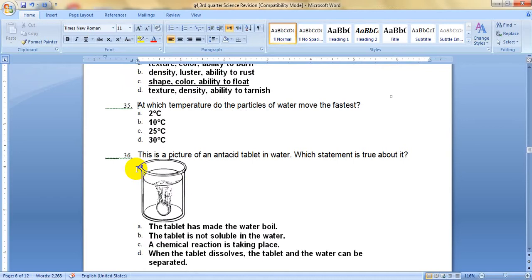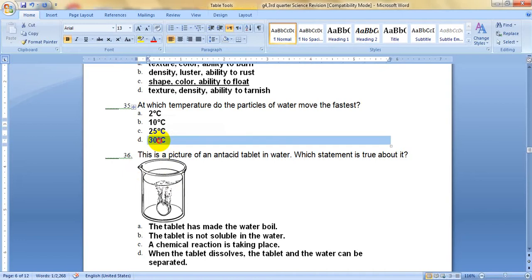The next one, question number 35. At which temperature do the particles of water move the fastest? 2 degrees, 10 degrees, 25 degrees, or 30 degrees? We have just said that the state of matter depends on its temperature, and the more you add heat, the faster the particles will move. So they will move the fastest when the temperature is the highest. It's here, 30 degrees.